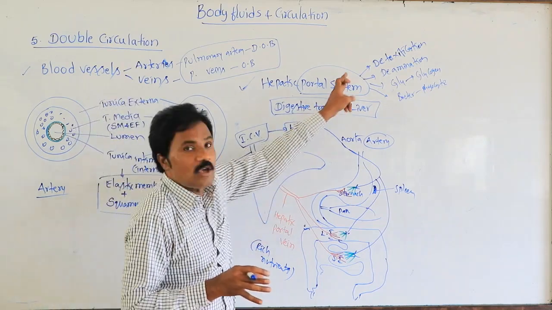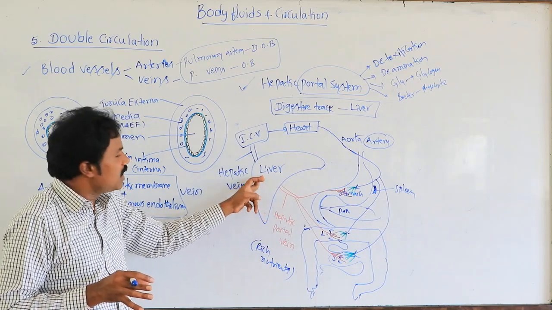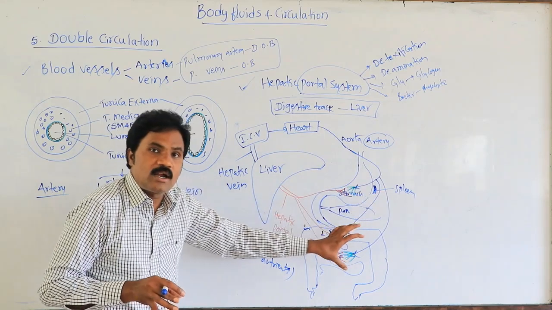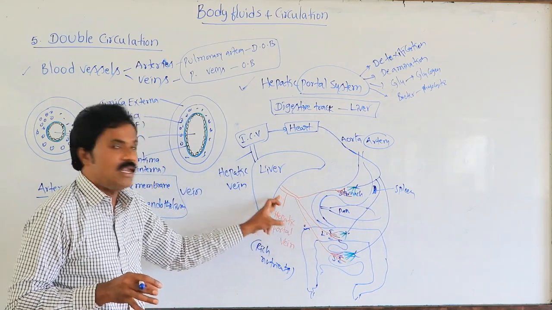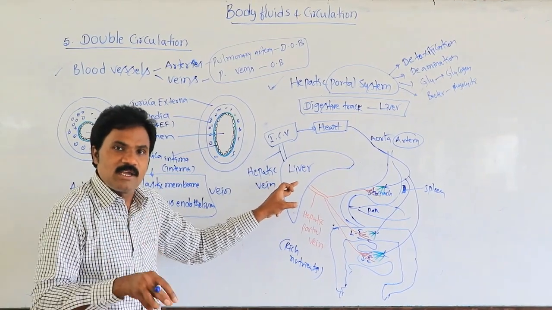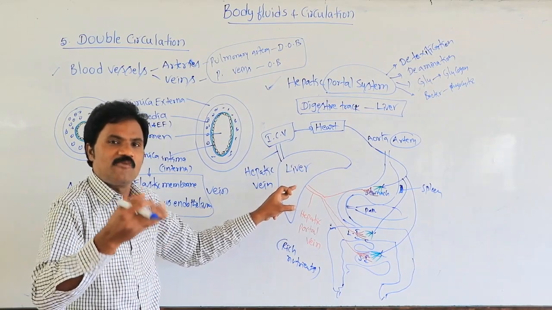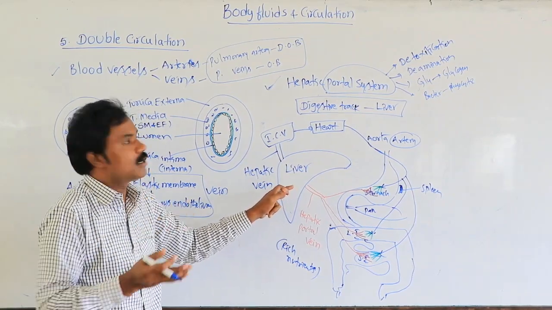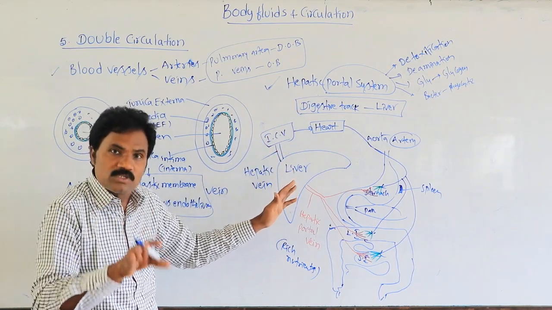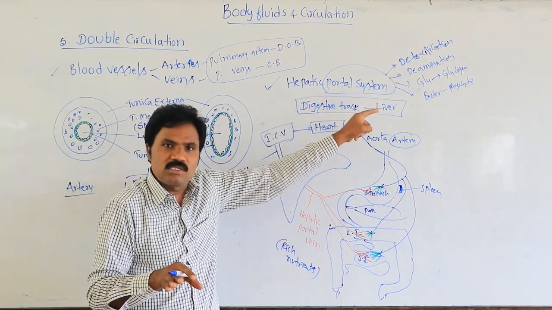So why does the hepatic portal vein collect blood from the digestive tract towards the liver? Because whatever material enters the liver, any toxic material is immediately detoxified. Excess protein is converted by deamination, which is helpful for the formation of urea. As well as excess glucose converts into glycogen, which preserves food material stored inside the liver. Is there any pathogen?